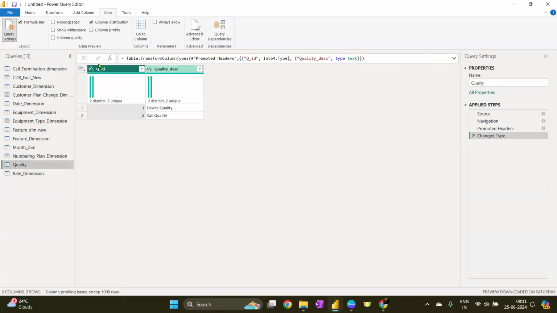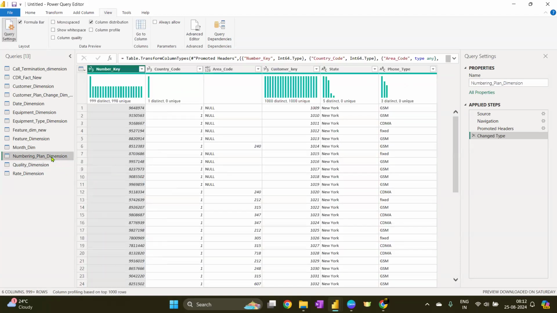So I can see plan name, plan key, these can be some of my keys here. Quality table, that is also a dimension. So let me name it something like that. We do not have to write it, okay? It is just for our understanding at the moment. That's why I'm doing it. But otherwise, you never have to change these things or make any updates like this. Basically, call it dim or fact, anything of that sort. Okay, quality dimension.